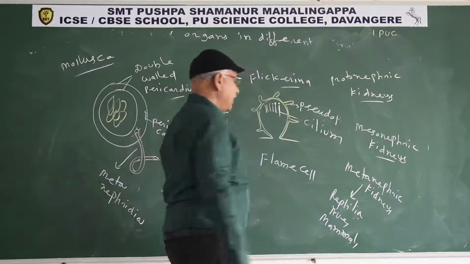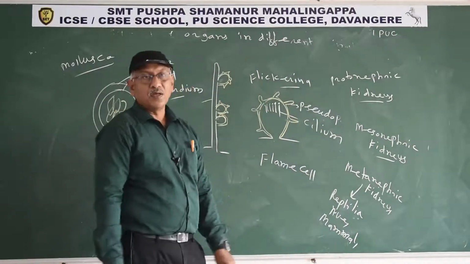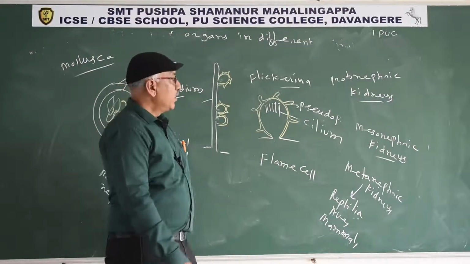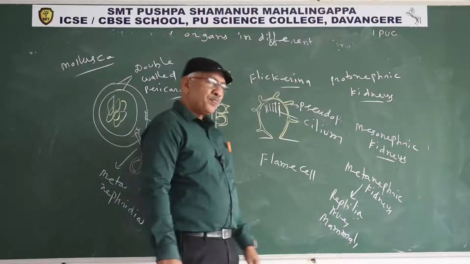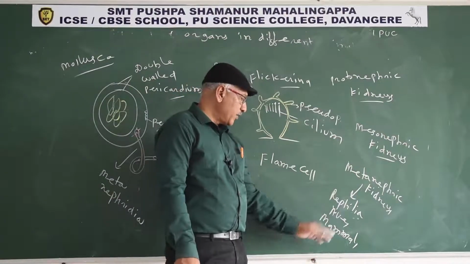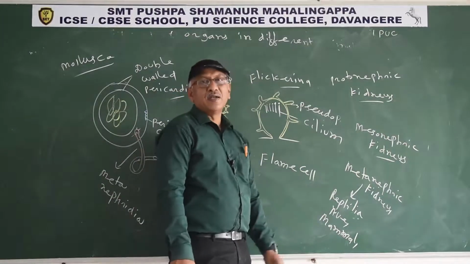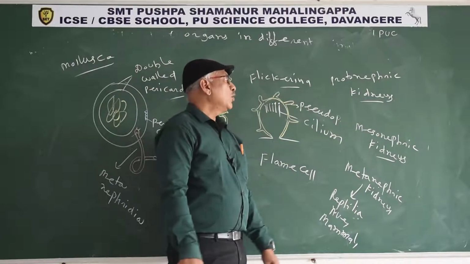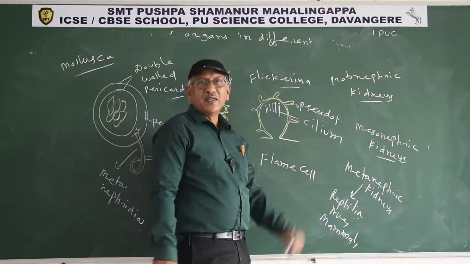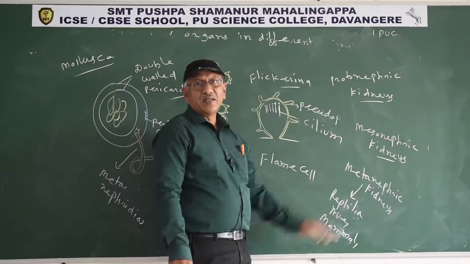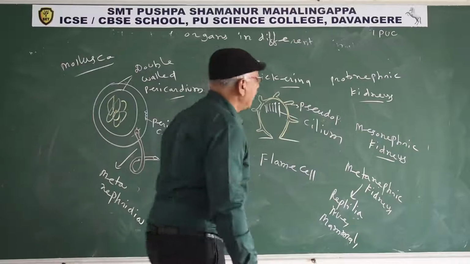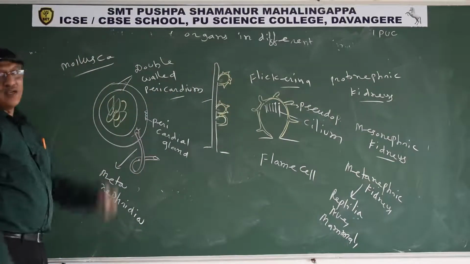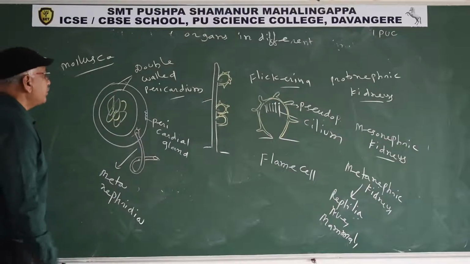In metanephric kidneys, hypertonic urine is formed. The concentration of urine is more than that of blood. So metanephric kidneys are the functional kidneys in reptilia, aves, and mammals. Mesonephric kidneys are present in fishes and adult amphibians. Protonephric kidneys are the functional kidneys in larval forms of amphibia. So these are the excretory organs in different animal groups.